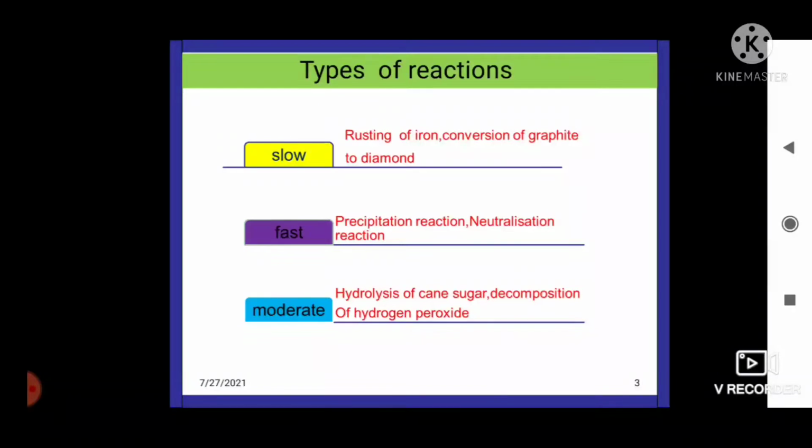For example, ionic reactions that take place in solution are immediately completed. That is an example of fast reaction. Precipitation reaction and neutralization reaction are fast reactions. Rusting of iron and conversion of graphite to diamond are slow reactions. And fermentation of grapes leading to alcohol is also a very slow reaction. Hydrolysis of cane sugar and decomposition of hydrogen peroxide are moderate reactions, which take place moderately.